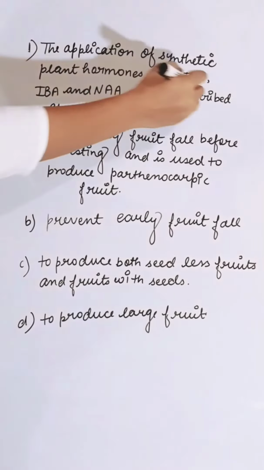A man with blood group A marries a woman with blood group B. What are the possible blood groups of their offspring?